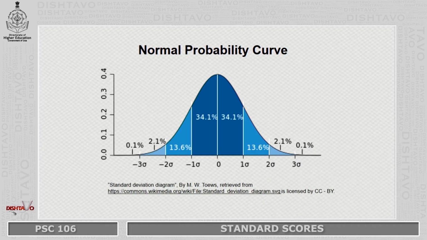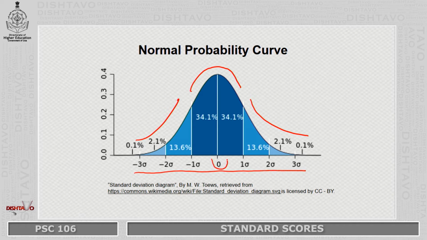Now, before we delve into the topic of what standard scores are all about, it is important that we brush upon the normal probability curve as a concept. So, this is your normal probability curve. It is also the bell shaped curve because it is in the shape of a bell. It is symmetrical and it is normal because it has its raw scores normally distributed. That means it has scores that show average performances, scores that show below average performances, and scores that show above average performances, and hence it is a normally distributed curve that comprises raw scores that are normally distributed. It also has its standard deviations over here in terms of units, and it has its mean over here.